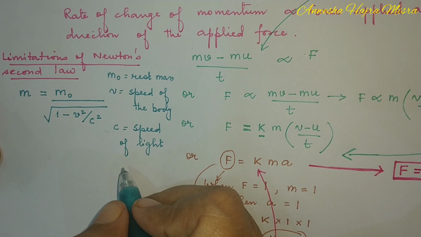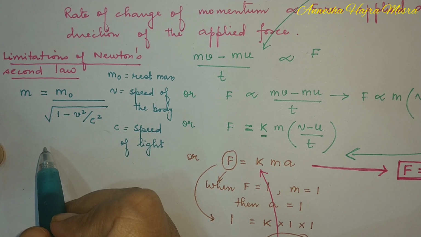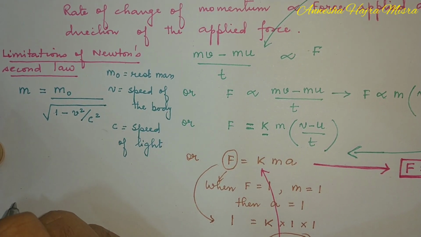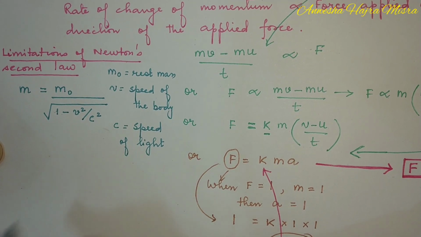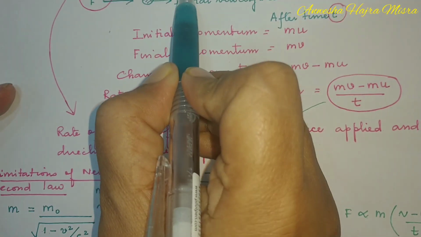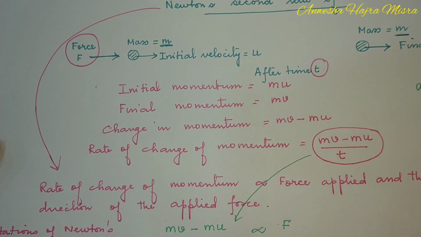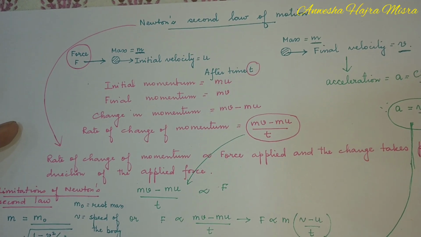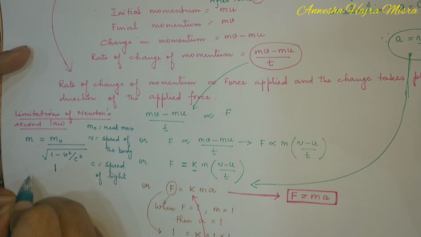Now Einstein gave us a mass velocity relation. Till now we knew that mass never changes. But Einstein gave us an expression and he said mass varies with velocity. Now, why do we take mass as constant? Here we have taken the mass m when speed is u and mass m when speed is v. We did not change the mass with velocity. But you see here, mass is changing with velocity. What is the reason?